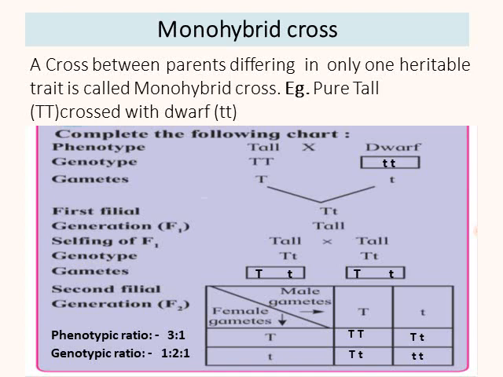Capital T is dominant, small t is recessive. So in the F1 generation all plants are tall, as tall is the dominant character. Mendel explained the law of dominance on the basis of this monohybrid cross. On the basis of the dihybrid cross also, the law of dominance can be explained.